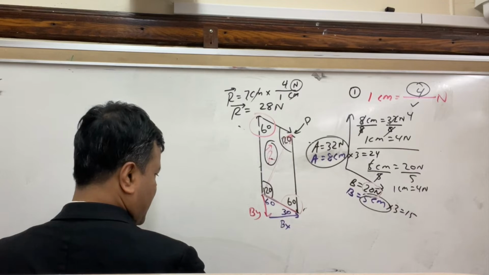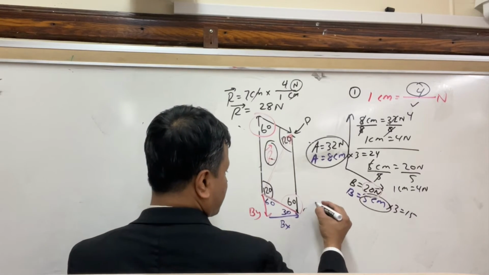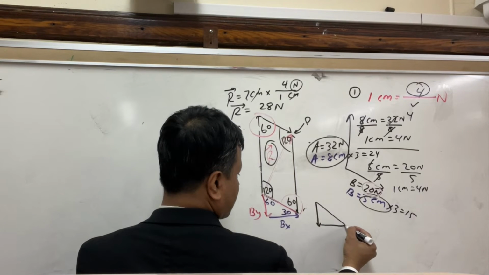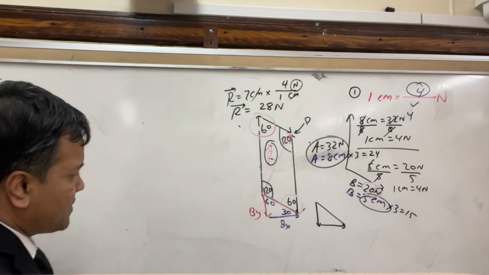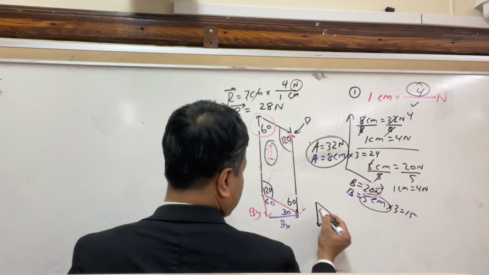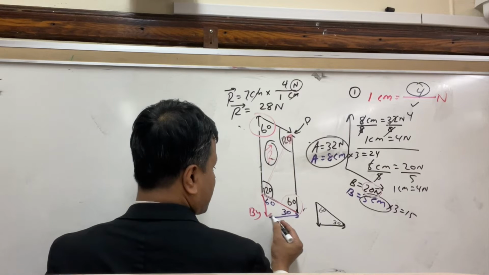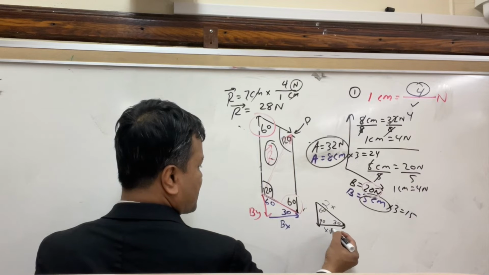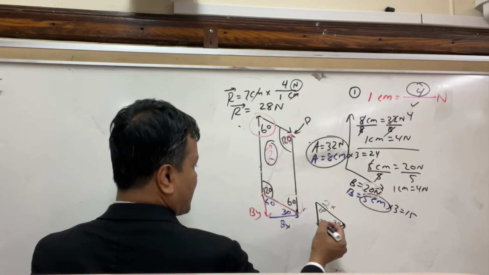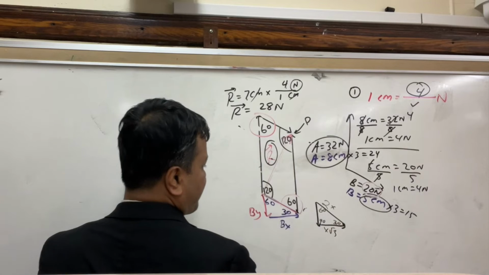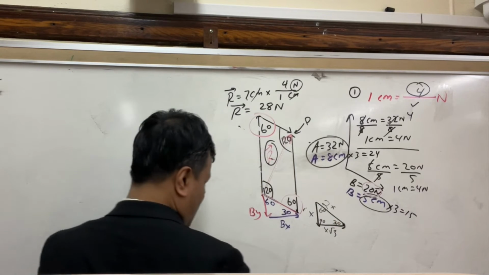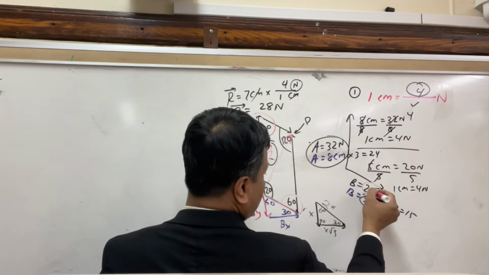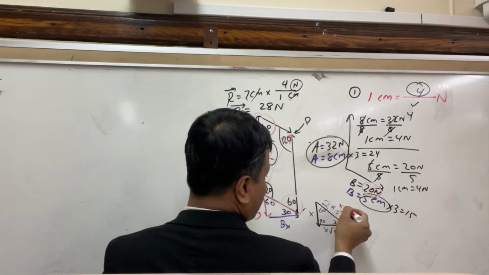All right, so now I'm going to copy and paste. This one is 60 degrees, so I'll write 60. This one is 30 degrees, I'll write 30. This one is 90 degrees, I'll write 90. Opposite to 90 is 2x. Opposite to 60 is x root 3. Opposite to 30 is x. So 2x is equal to how much? 2x is equal to 20. So x is equal to 10.